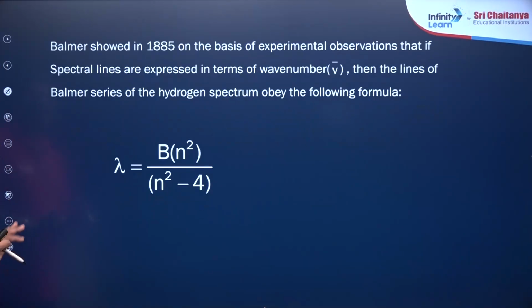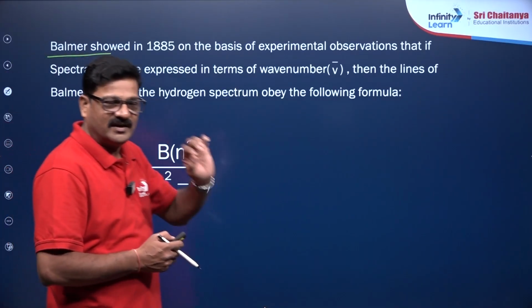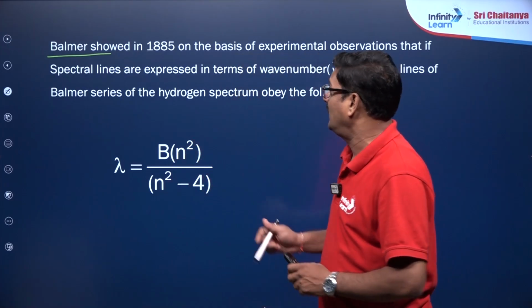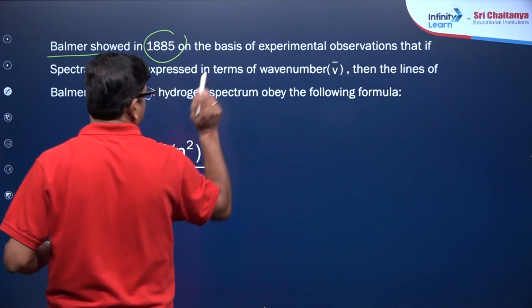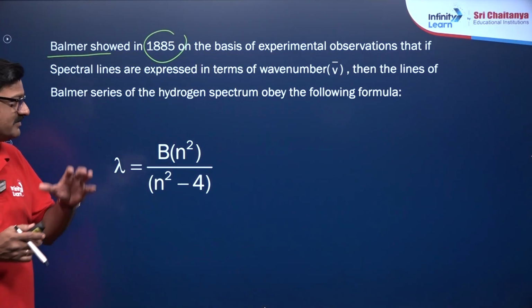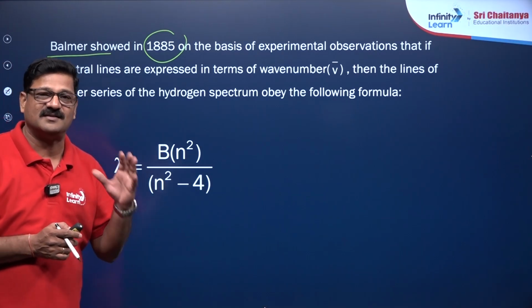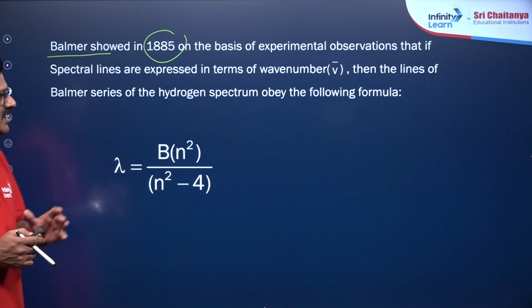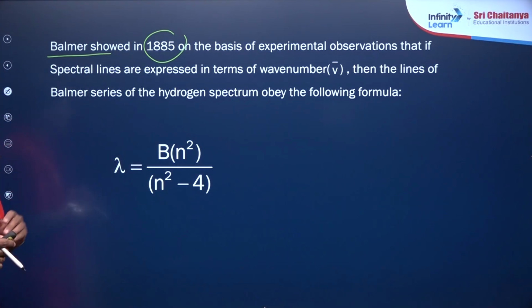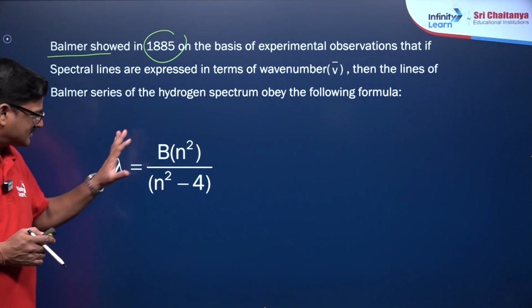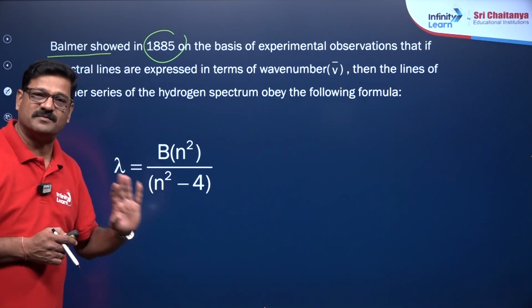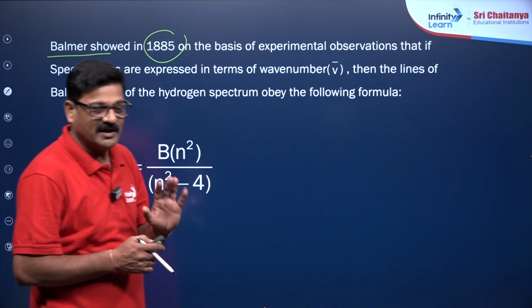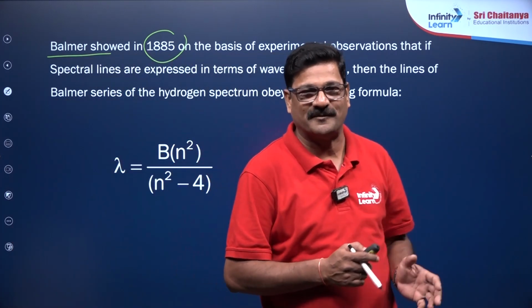Now, Balmer was the first scientist who, in 1885, on the basis of experimental observation of the wavelength and wave number of the spectral lines, gave the Balmer equation. This Balmer equation is not in NCERT and is not required for the NEET examination. I just want to tell you the history behind the hydrogen spectrum.